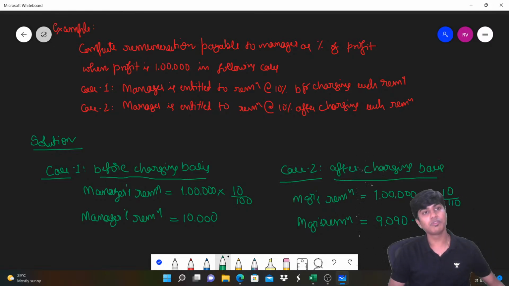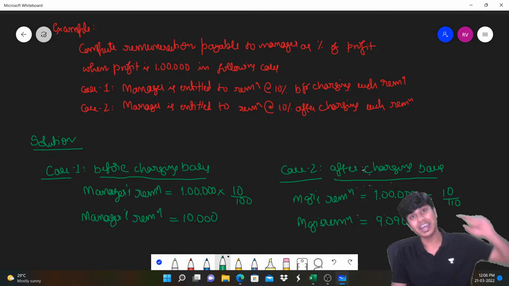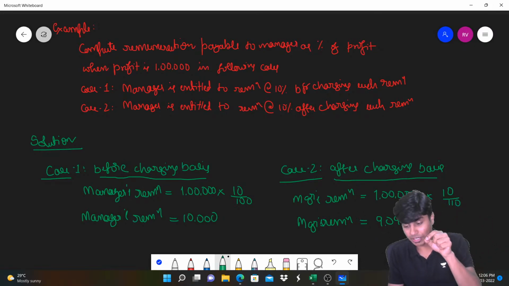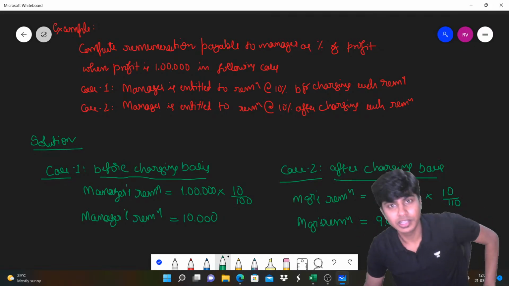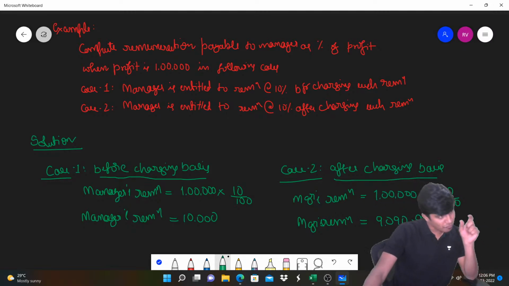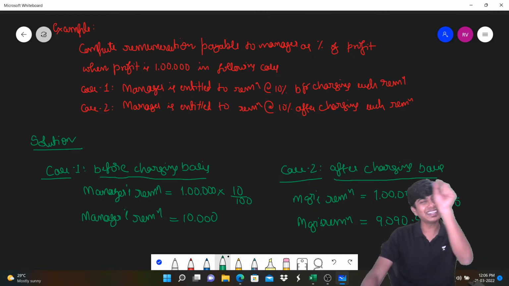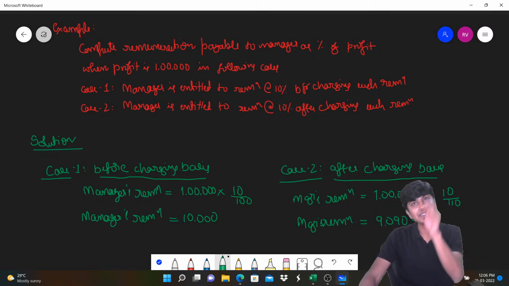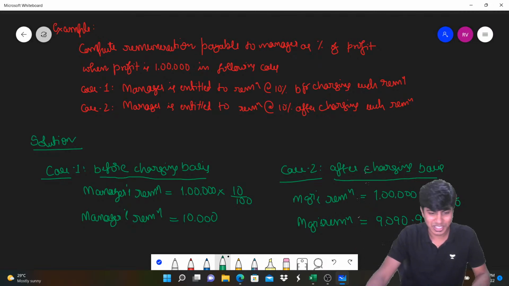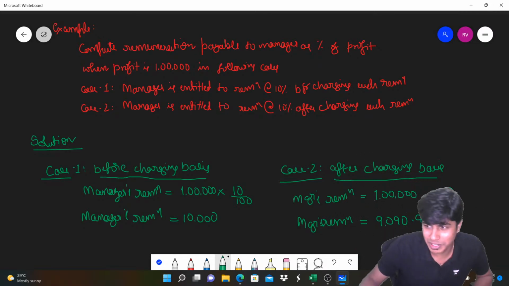Because our profit before charging remuneration of 10 rupees will be 110, remuneration will be 10 and the profit after charging will be 100. If it is before charging basis, profit before is 100, remuneration is 10, profit after is 90. 100, 10, 90; 110, 10 and 100. That is the logic. So how I remember is pretty simple.